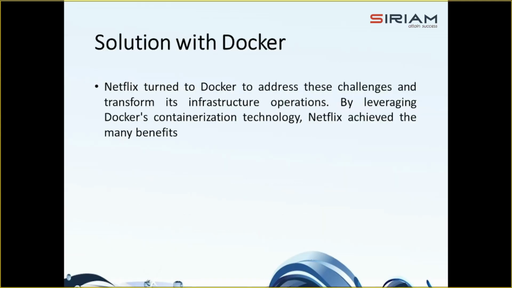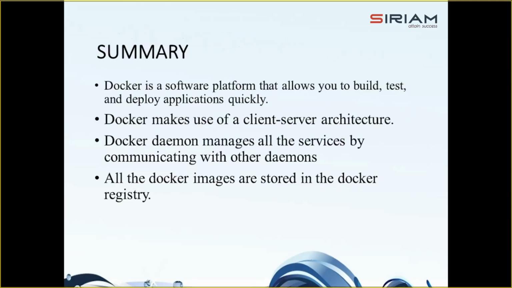So Netflix addressed its infrastructure challenges by adopting Docker for containerization. This enabled them to streamline development, scale services dynamically, enhance reliability, and optimize cost, which ensures high quality streaming for millions of subscribers. So let's just recapitulate what we have done in this chapter.